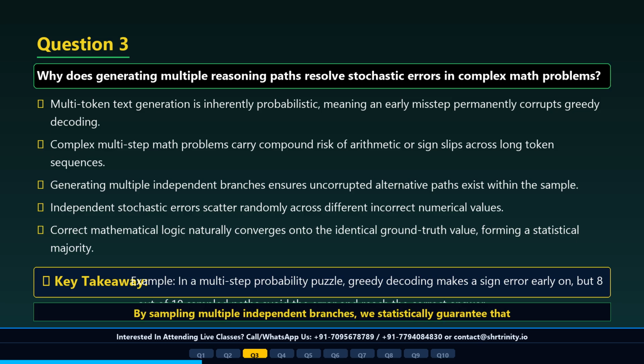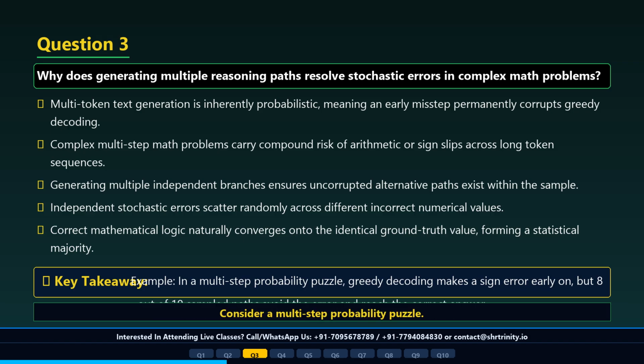By sampling multiple independent branches, we statistically guarantee that uncorrupted, error-free paths will exist in our sample space. Because mathematical logic is deterministic, all correct reasoning chains will naturally converge on the identical ground truth value. Conversely, random calculation mistakes drift off in unpredictable directions, resulting in fragmented, low-frequency wrong answers that lose during majority voting. Let's walk step by step through our example to see this in practice.